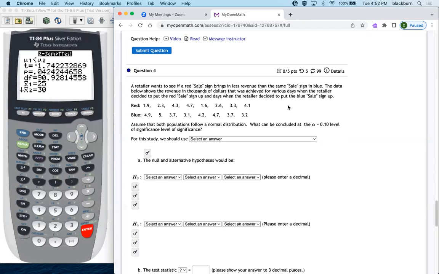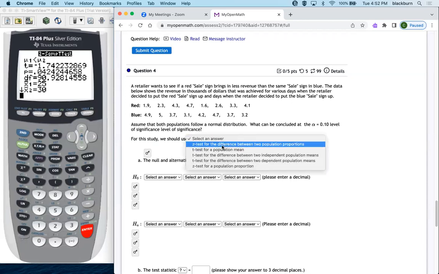The data below shows the revenue in thousands of dollars that was achieved for various days when the retailer decided to put the red sale sign up and days when the retailer decided to put the blue sale sign up. Assume both populations follow a normal distribution. That allows us to use the t-test for small samples. So we're going to use a t-test for the difference between two independent population means.